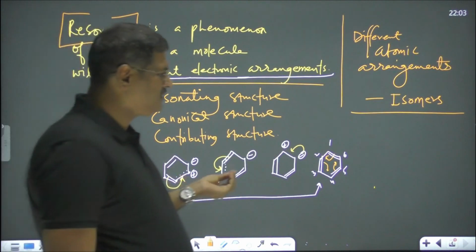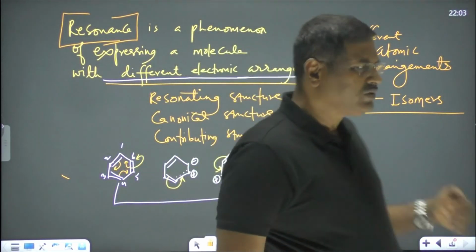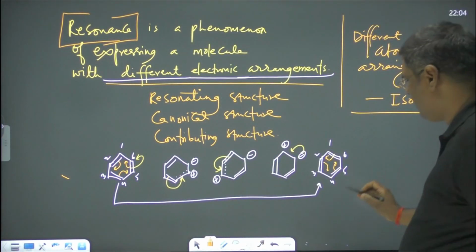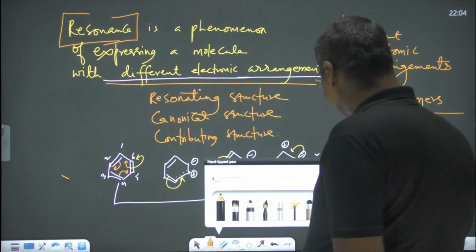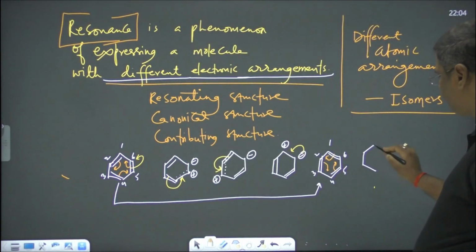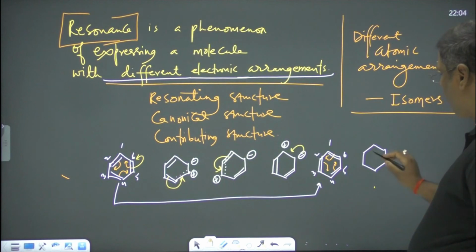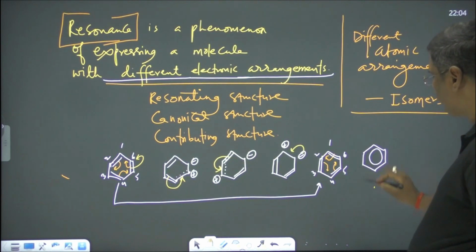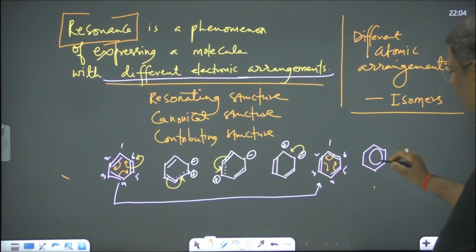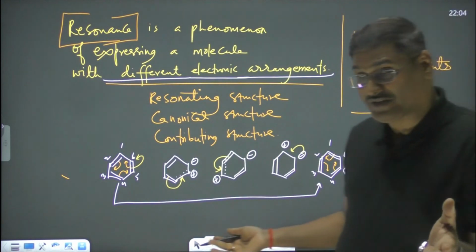The actual one means that when there is a continuous process of shifting of electrons in such molecules, then you can write one of the structures like this also. What does it mean? It means electrons keep on moving. But this is not a valid structure, right?